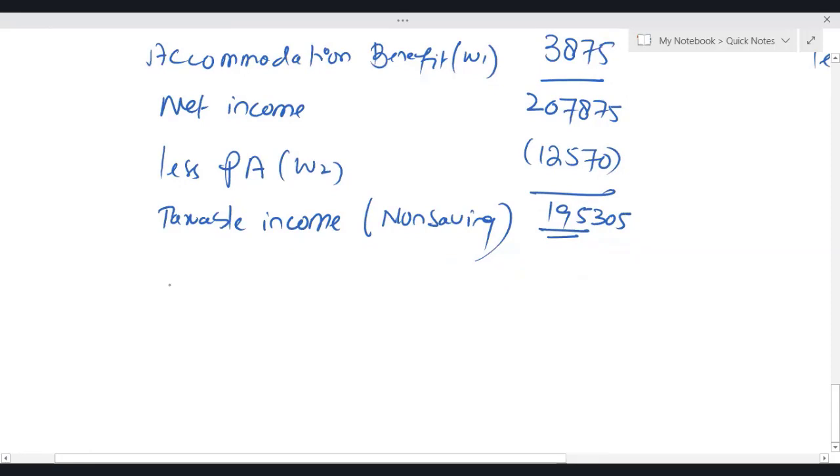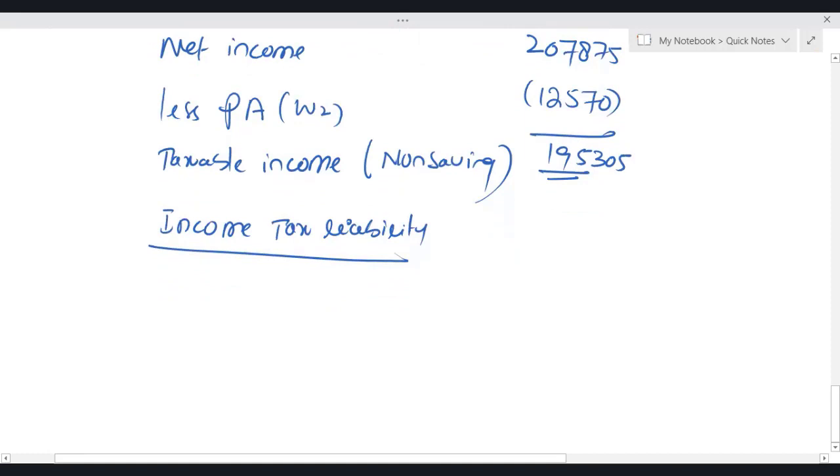Now let us simply calculate income tax liability. We know that whatever the individual contributes in PPC, it is 80%, and 20% is paid by HMRC. Second, by the gross PPC, your basic and higher rate band limits will be increased.